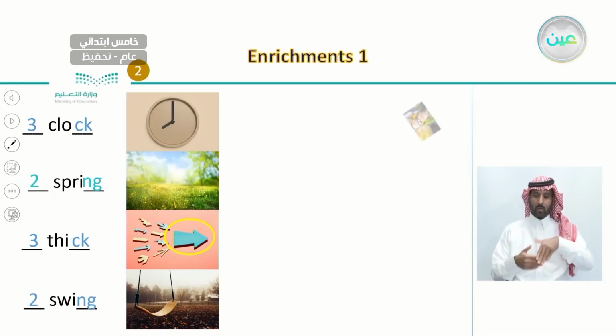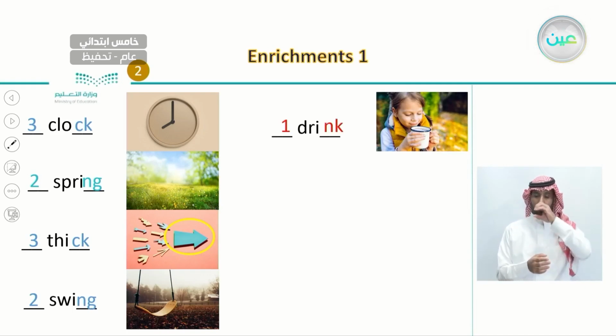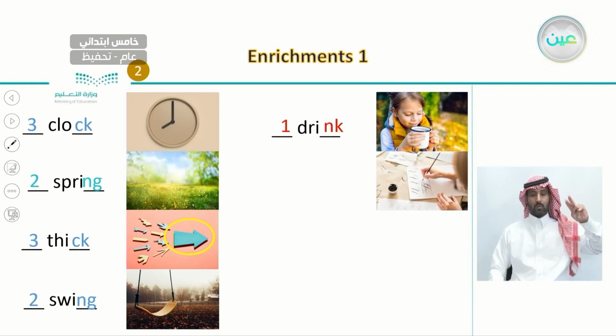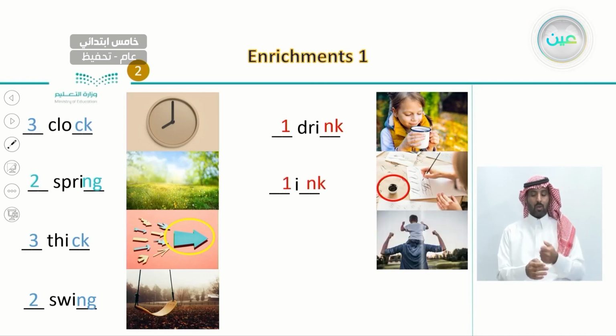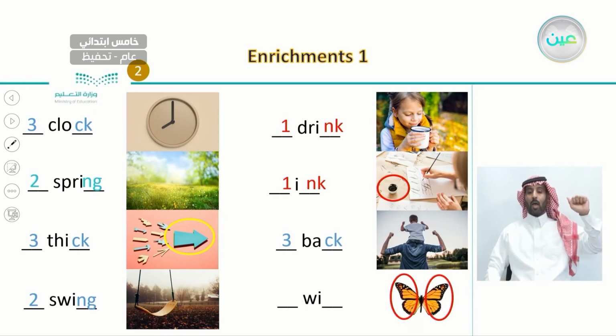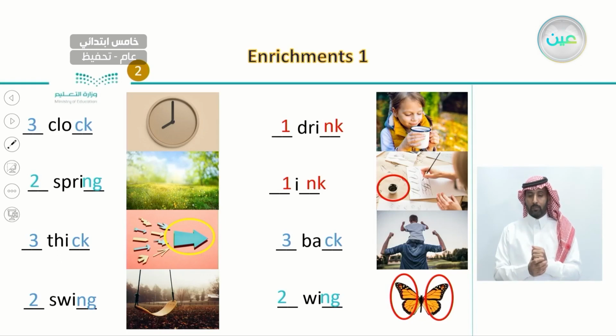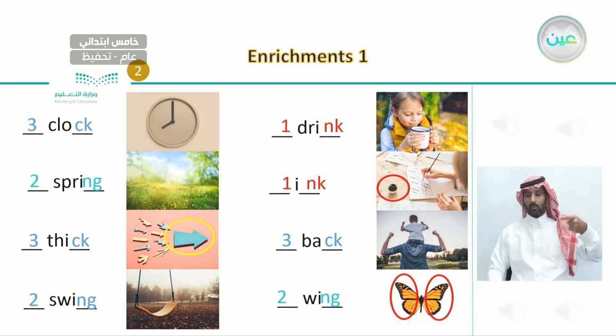Now, in the other picture here, what is this girl doing? She is having a drink. And what is this, in the black color? It is an ink. And what do we have here? It is a picture of a bag. And finally, this is a picture of a wing. So here we have different words with the same sound, wing and thing.